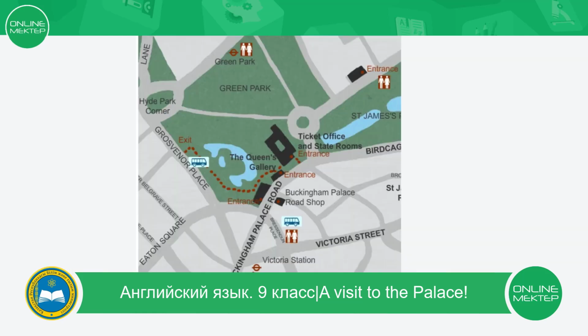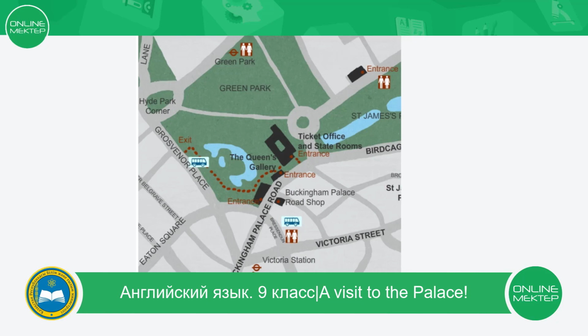We have the last question. Before we answer this question, I want you to look at the map. And please find some places on the map. For example, Hyde Park Corner, Green Park, and of course Buckingham Palace. As you can see on the map, there are 3 entrances to Buckingham Palace. Please pay attention to them.